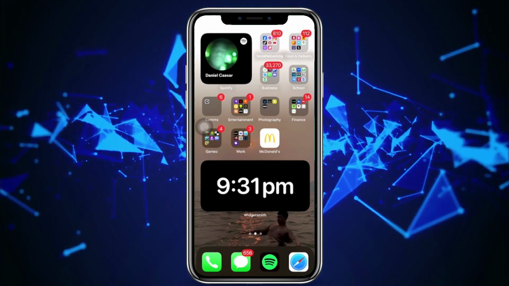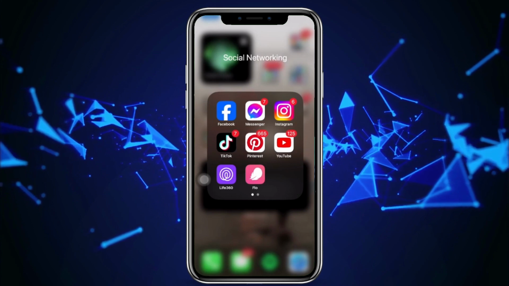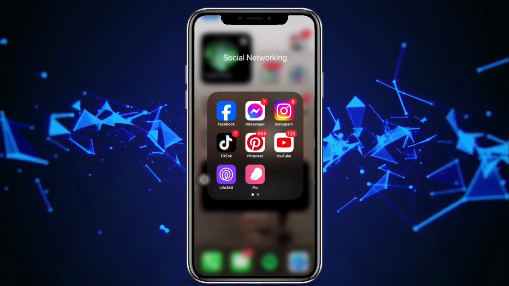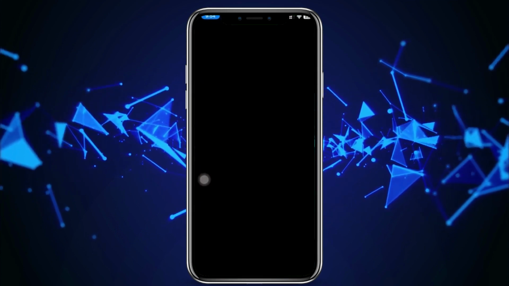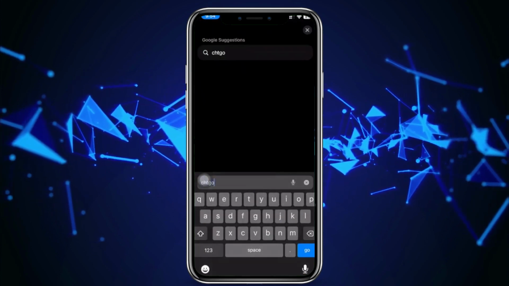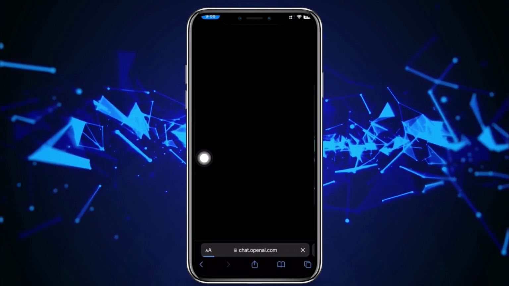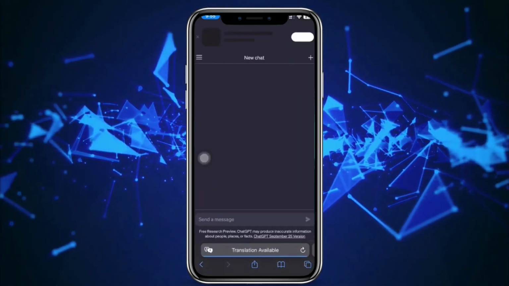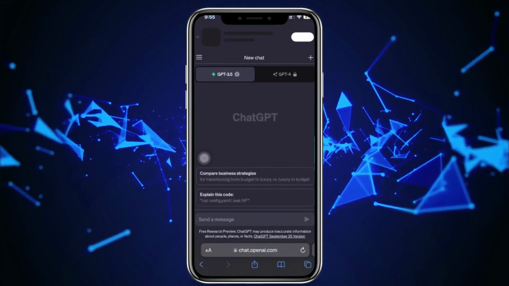Alright guys. The first step we need to do in order to make money with AI is, of course, utilize AI itself. So we can launch our Safari, and I want you to search for ChatGPT. ChatGPT is one of the leading AI chatbots that we can use to get insights, get content, and generate whatever we want.